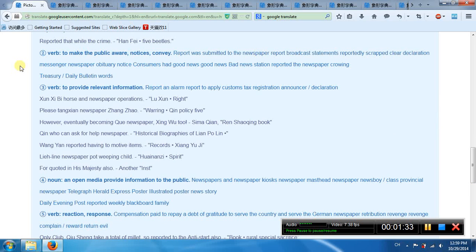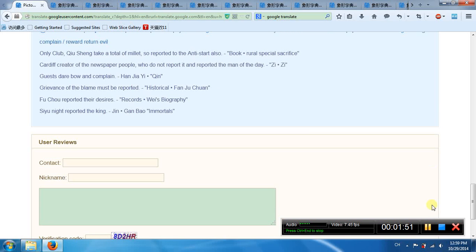The second meaning means to make a public notice, to convey. The third meaning is private, relevant information. First meaning, open media, provide information to the public. Another meaning, verb, reaction, response.